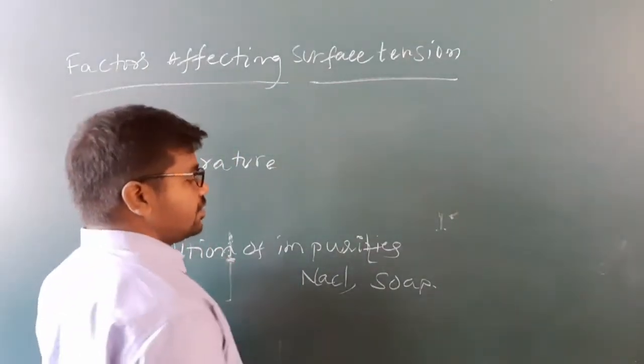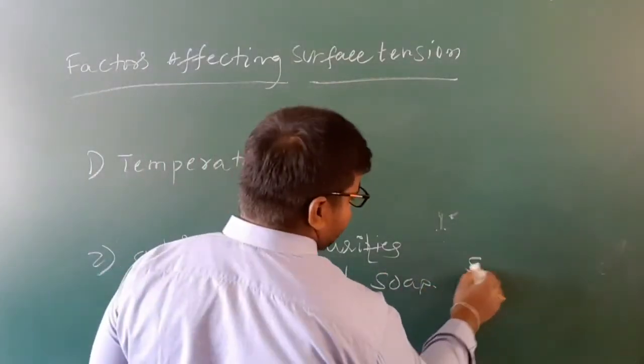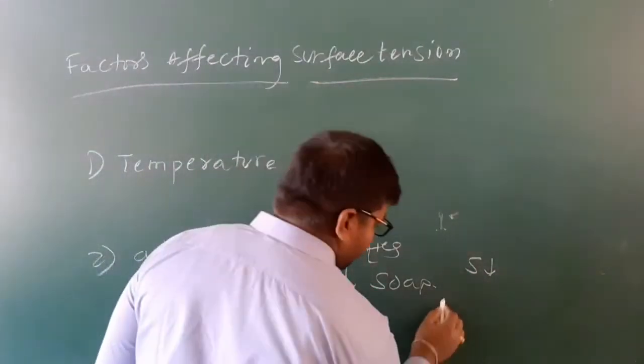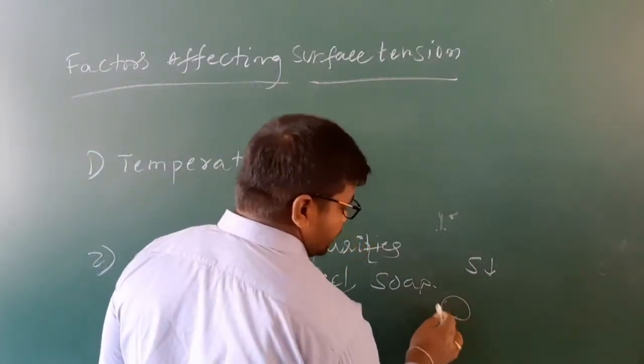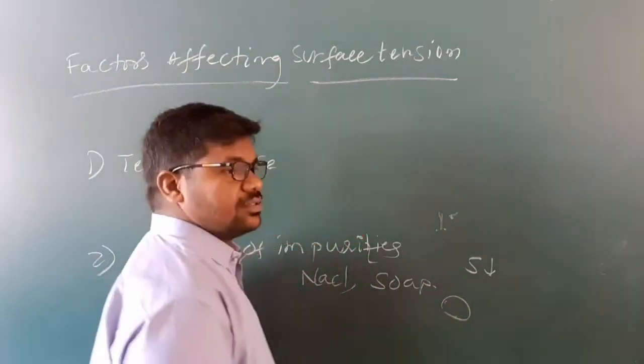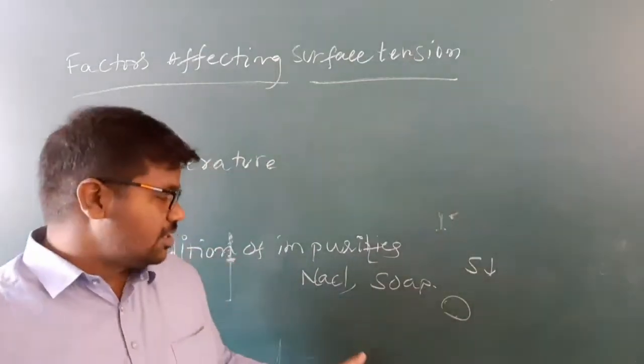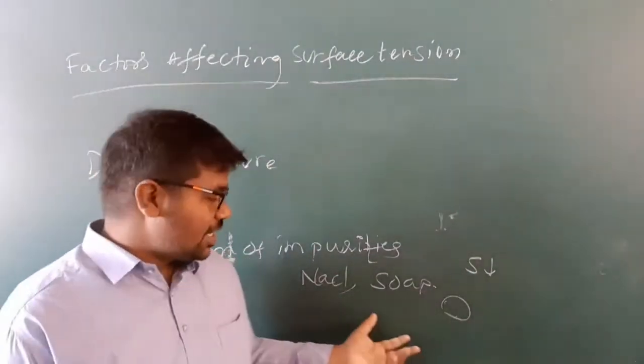The surface tension decreases. Okay, it will not form liquid drops. Understand? So that stretched membrane will not work when we add sodium chloride.